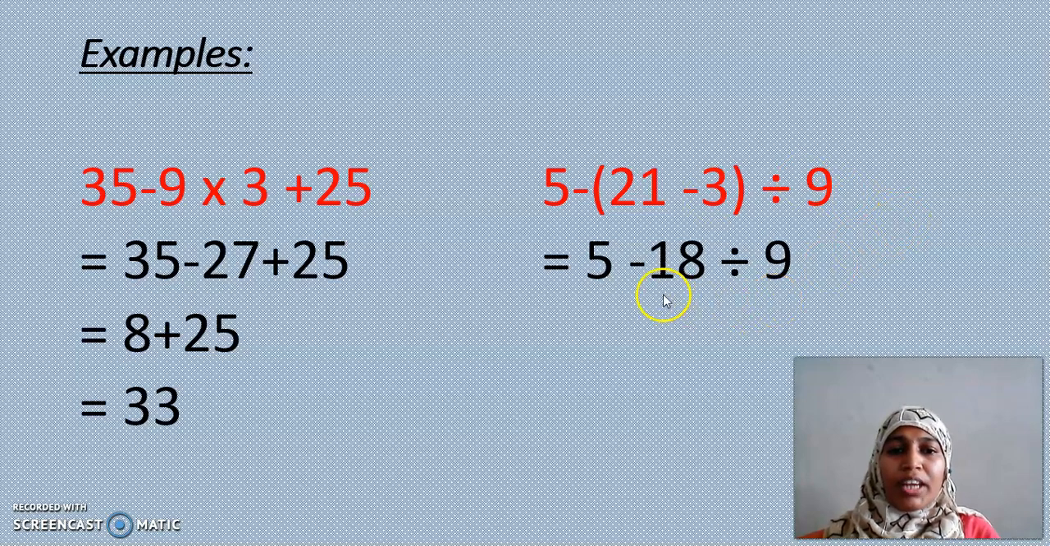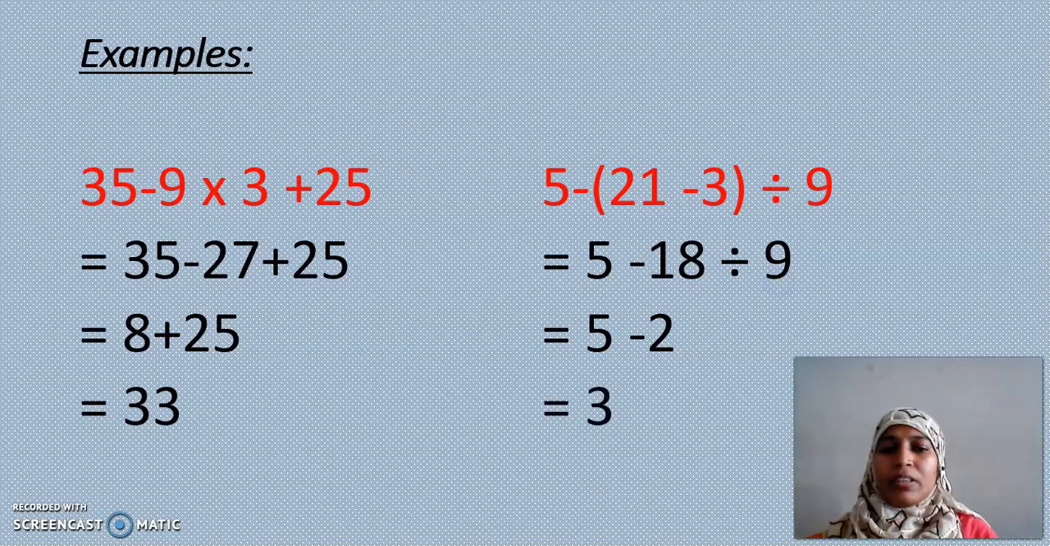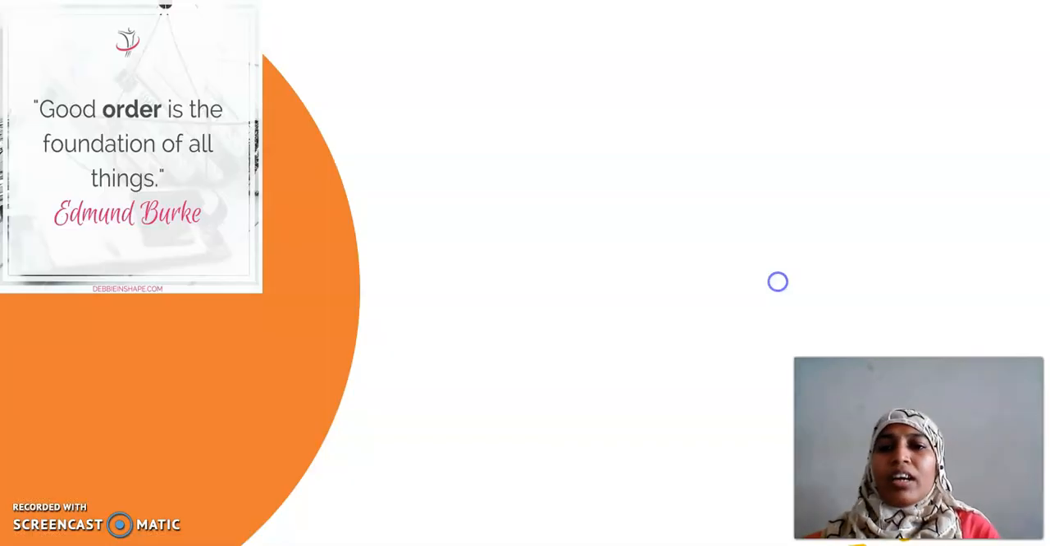So you will divide 18 divided by 9 as 2. So you get the answer 2. 5 minus 2. So the answer will be 3. Excellent. Hope I am clear with you, my dear children. Now let's have another example.